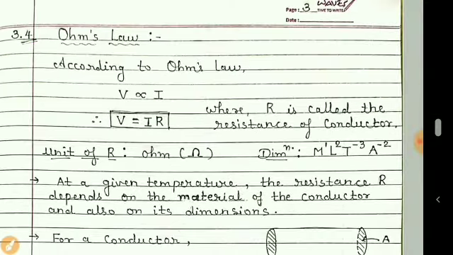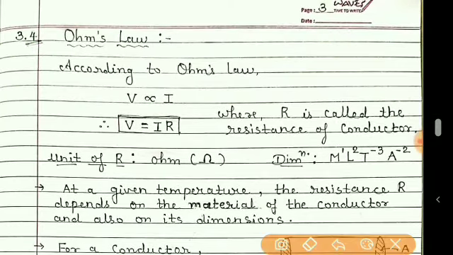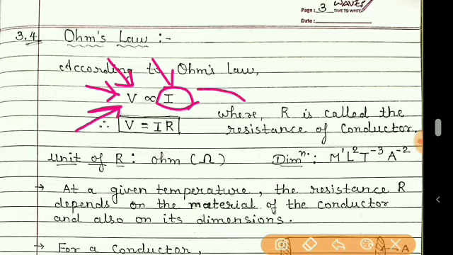According to Ohm, potential V is directly proportional to I. It means if we increase the current, then the potential will also increase, or if we increase the potential, then the current will also increase linearly for a given conductor.